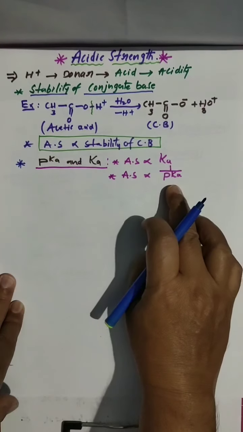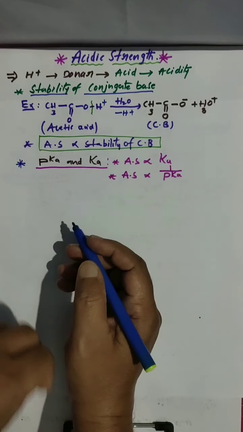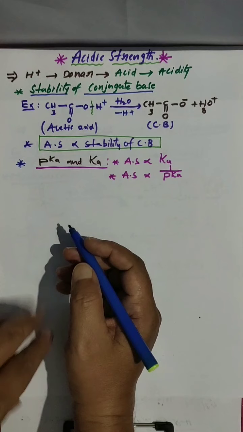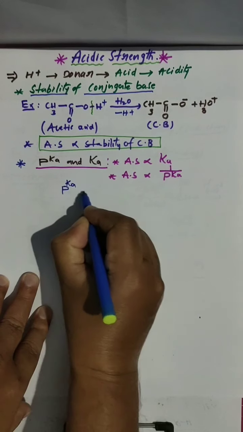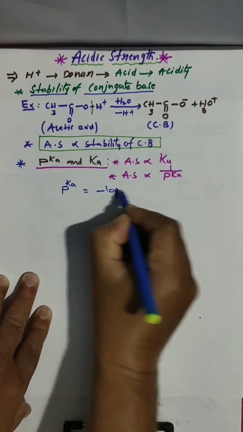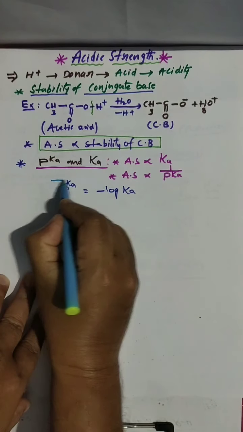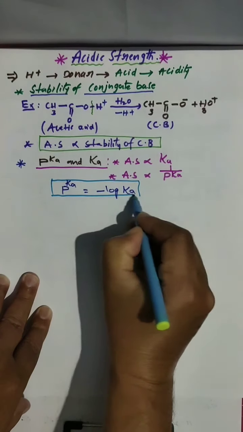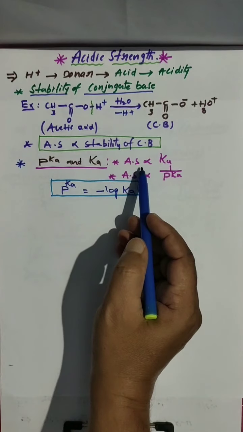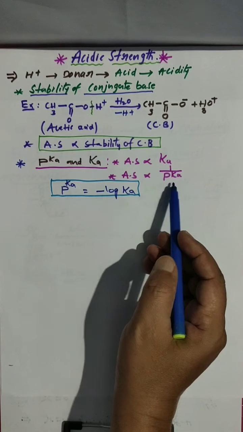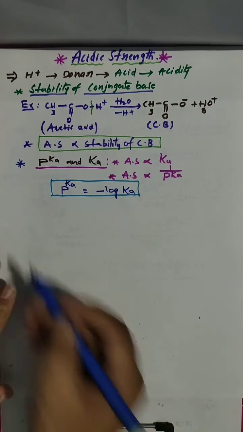Now the relation between pKa and Ka, you learned in your equilibrium lesson in first PUC: pKa equals minus log Ka. This formula you already learned. So the second factor which can decide the acidic strength is pKa and Ka. The more the Ka, the more the acidic strength, and the less the pKa, the more the acid strength. These two things you have to remember.